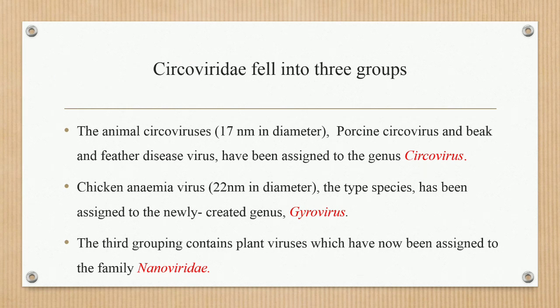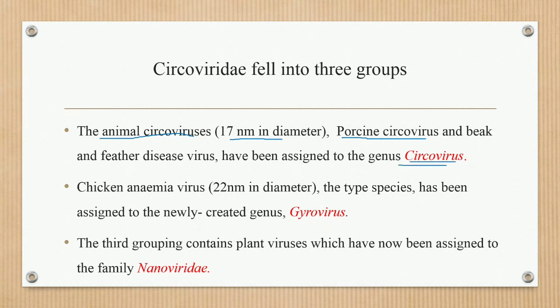Then the Circoviridae fall into three groups. Circoviridae have three genera that infect various birds and plants. The first one is the animal Circovirus. They have 17 nanometers in diameter. They include the porcine Circovirus, and beak and feather disease virus has been assigned into the genus Circovirus.